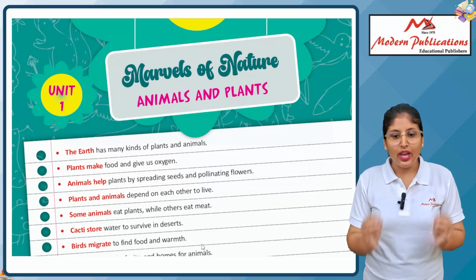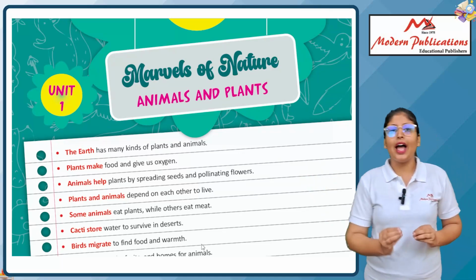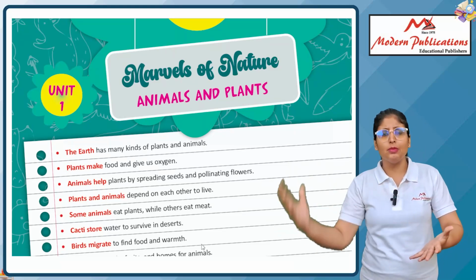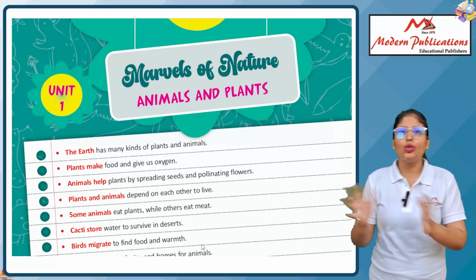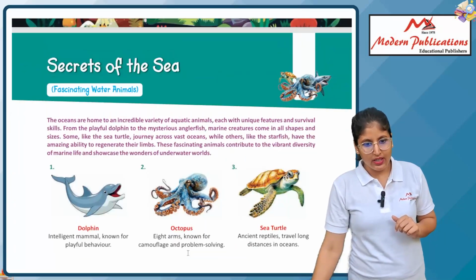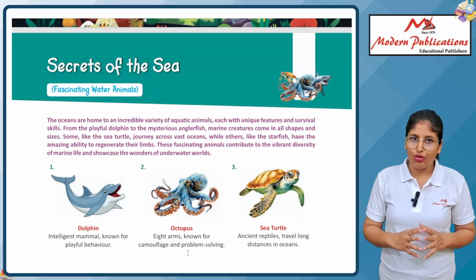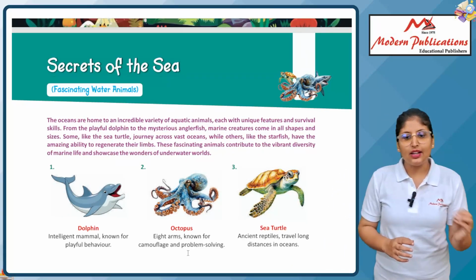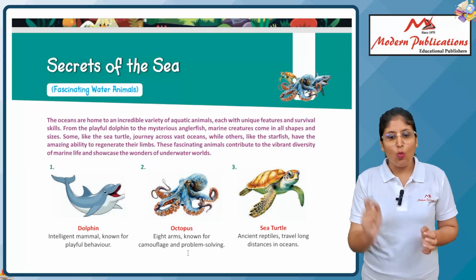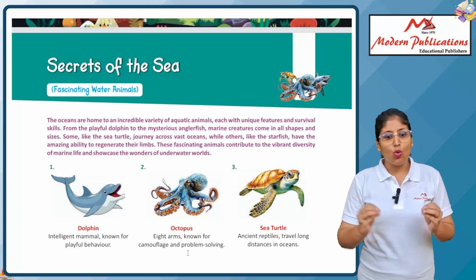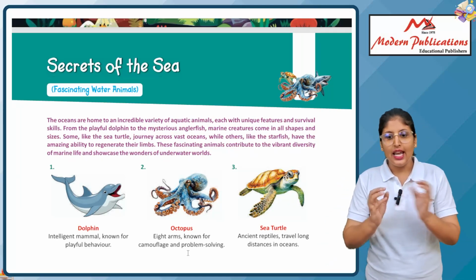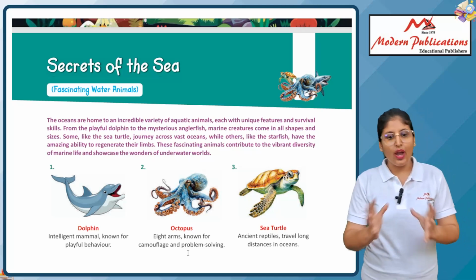Here, unit first tells you about animals and plants. In this unit, we will look at some of the plants, animals and things related to them. So let's start with chapter number first. What does this chapter tell you? The chapter name is Secrets of the Ocean. Secrets of the Ocean means fascinating water animals. The oceans are home to an incredible variety of aquatic animals, each with unique features and survival skills.